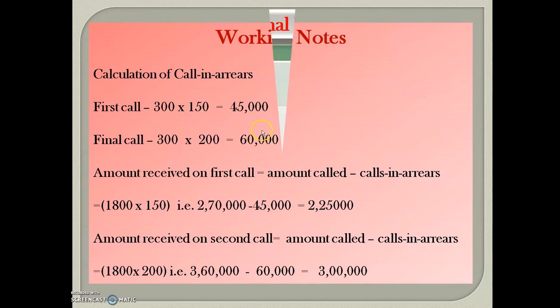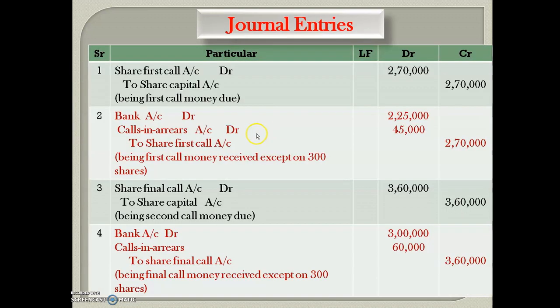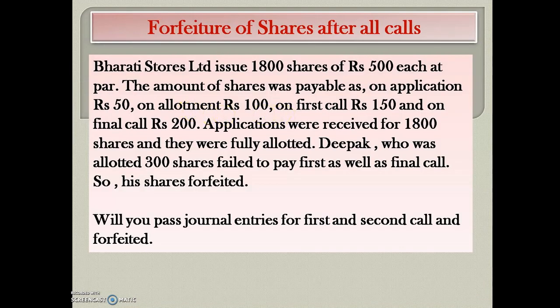Add both, that will come 1,05,000, means 45,000 plus 60,000, 1,05,000. After that, to forfeited shares account, that is 150 multiplied with 300. Forfeited shares is equal to number of shares forfeited. So the company forfeited 300 shares and amount received per share is 150.